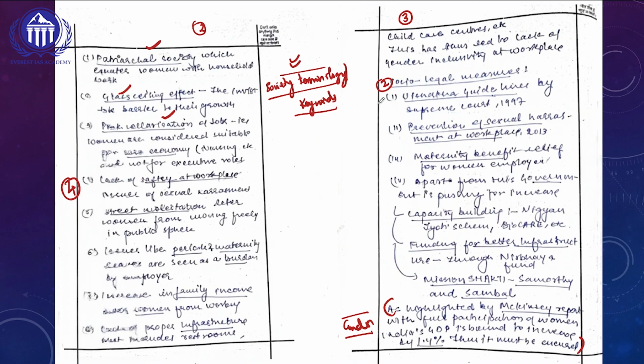If you look at the second major subheading, socio-legal measures, here this topper has written 4 major points. So this topper will be easily getting 2 marks for these points as well, because she has highlighted and listed especially the Supreme Court judgments, as well as the legal laws which are in effect, as well as the various government related schemes also.